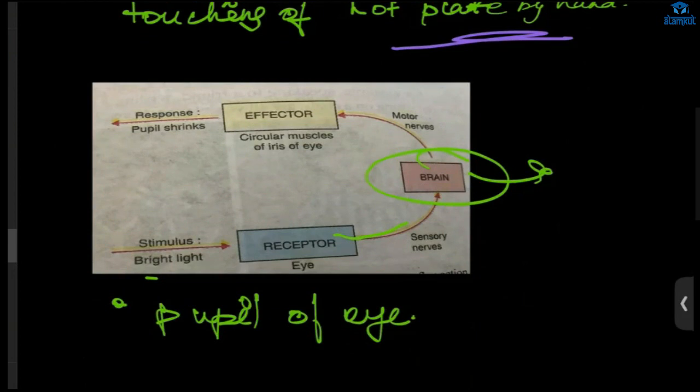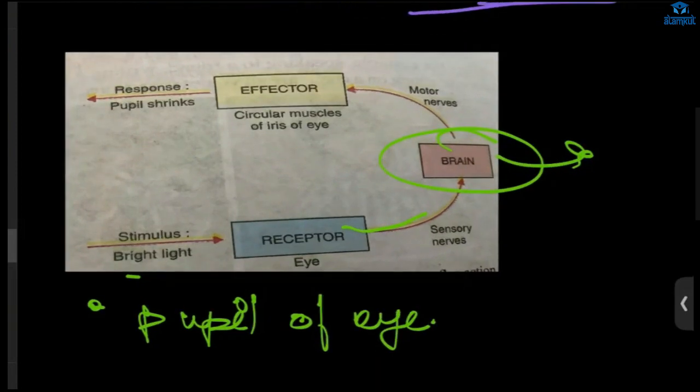Here, what will happen? Can you see this figure? Yes. When we go outside from a dark room, there is bright sunlight. The stimulus will be bright sunlight. Then the receptors will respond to this bright sunlight, this stimulus.